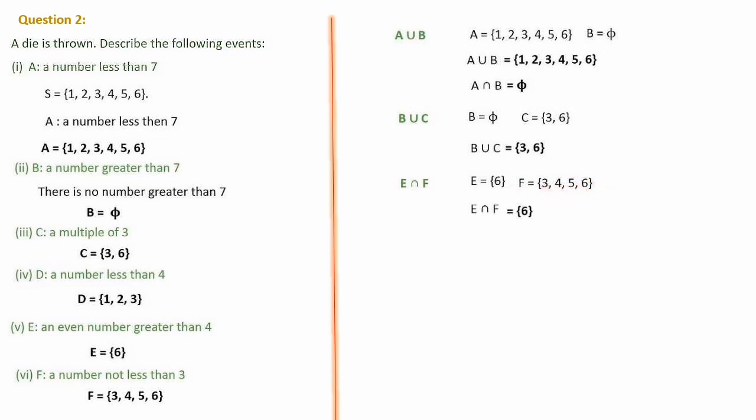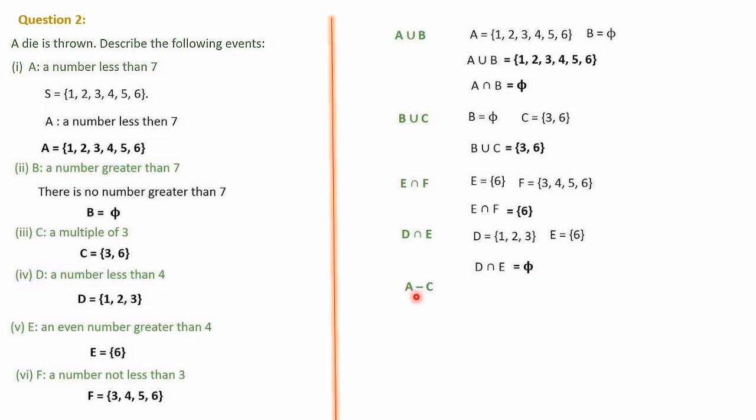So E intersection F is equal to set 6. Next is D intersection E. D is 1, 2, 3 and E is 6. Common intersection means common for both D and E. D has 1, 2, 3 and E has 6. Nothing is in common. So D intersection E is a null set.